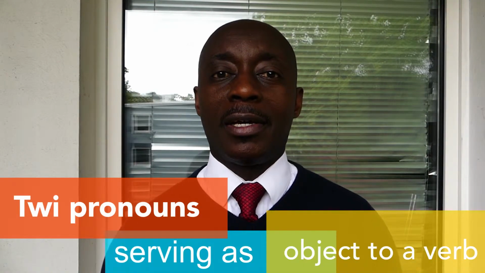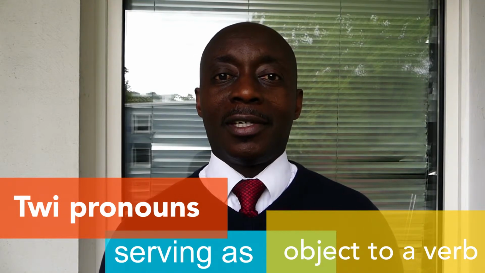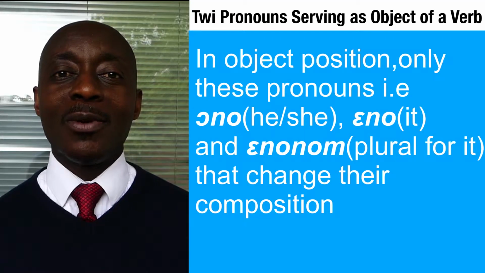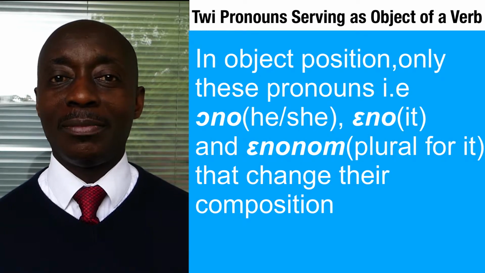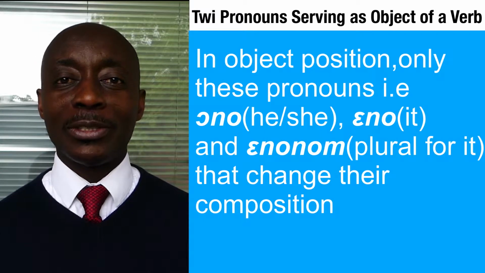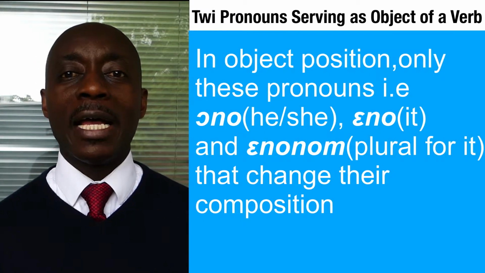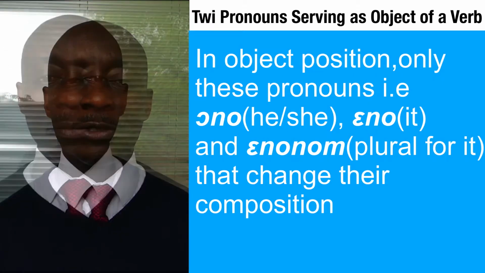Yeah, now we're going to talk about the pronouns in object position. And here, only ono, eno, and enonom change. The rest maintain their composition. They do not change. Let me give you this example, and then we'll use it to explain all other pronouns.